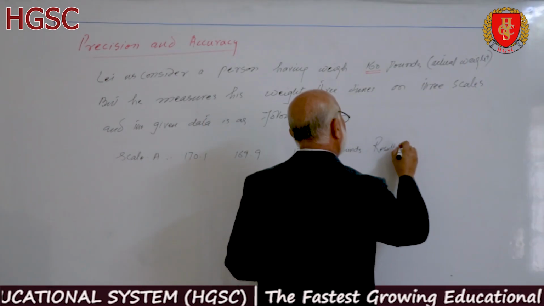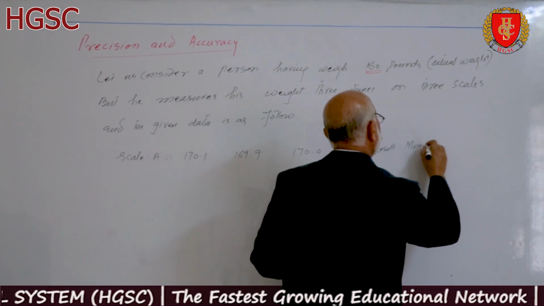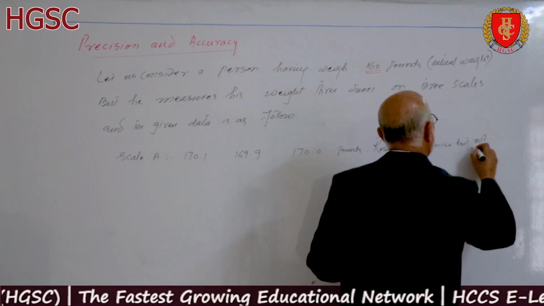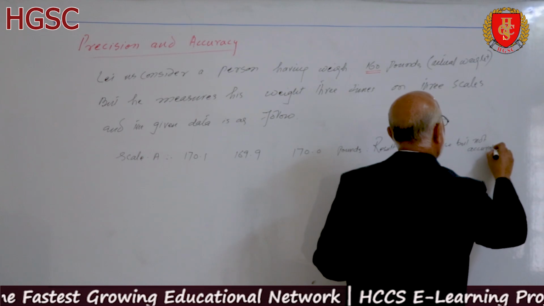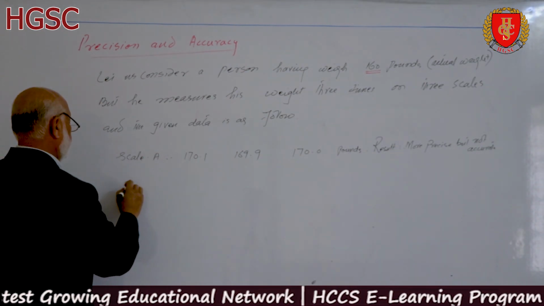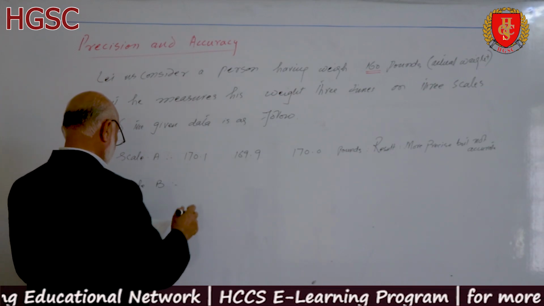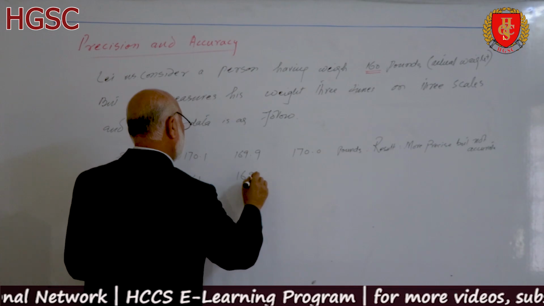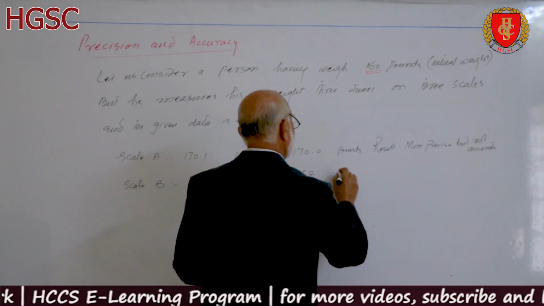So result more precise but not accurate. Scale B: 161, 162 and 158 pounds.